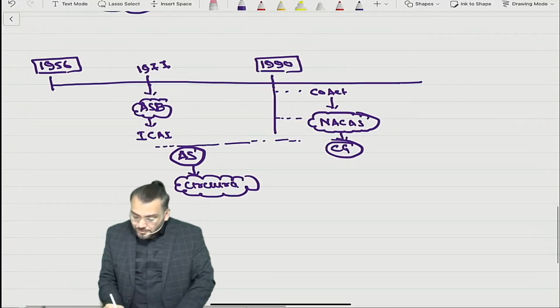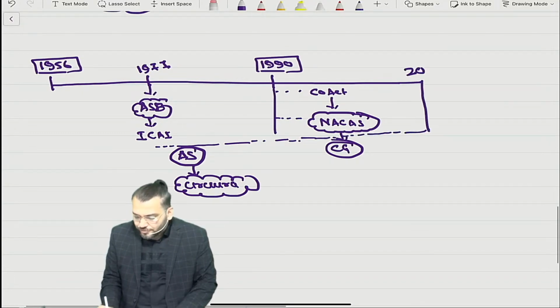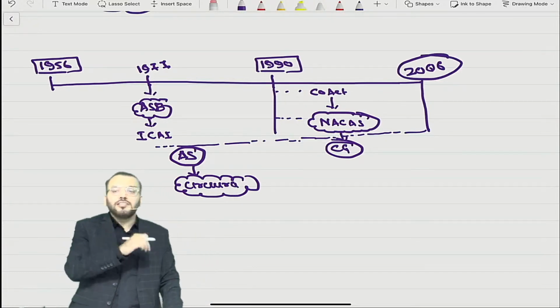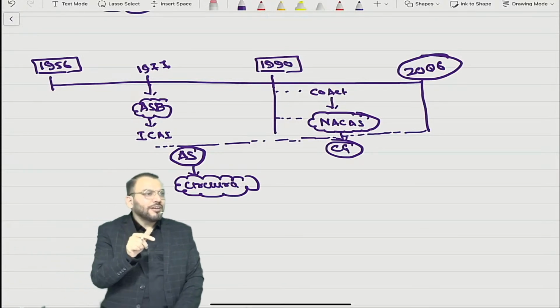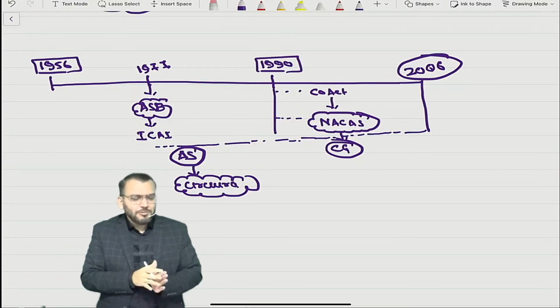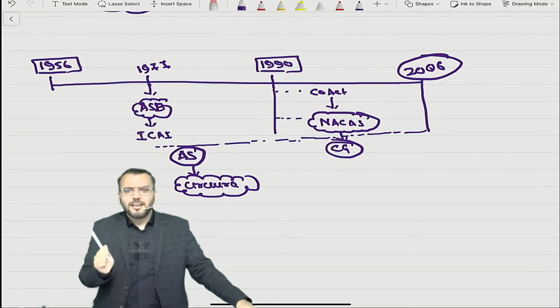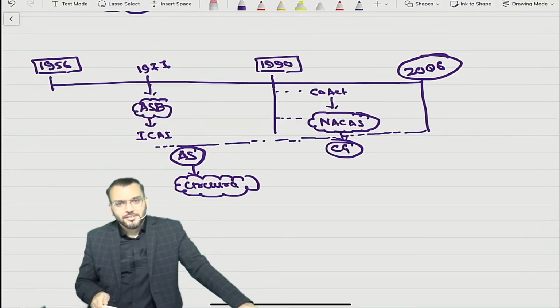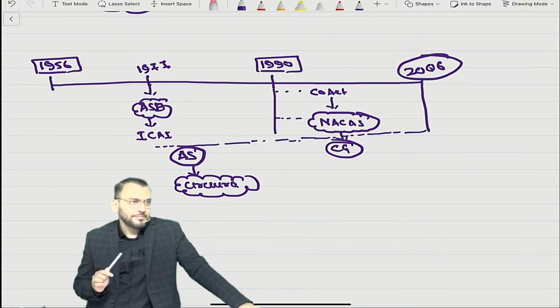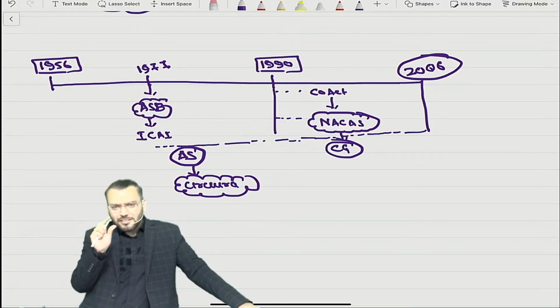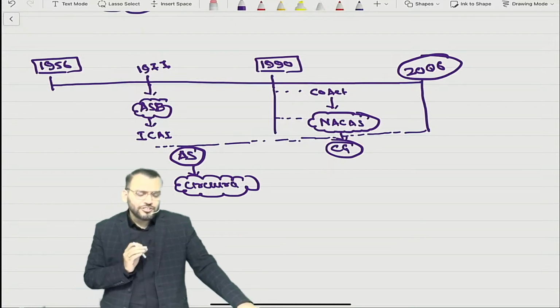Understood? Then everything was good only initially. Then came 2006. One event occurred in the year 2006. I will not go into that event because it will be a story then. But something happened in 2006. Understood? MCA came. Actually, what was the point of concern?